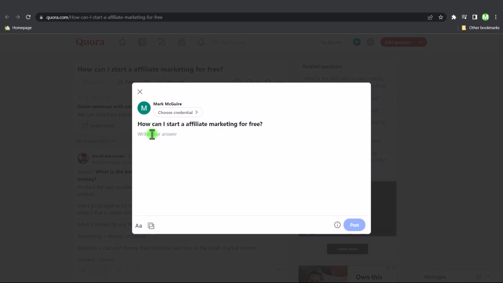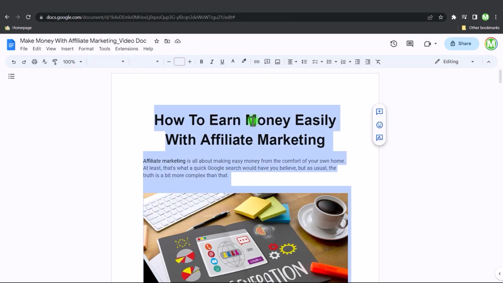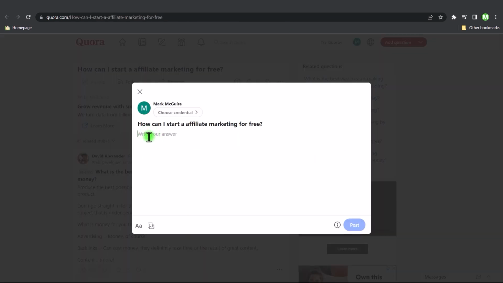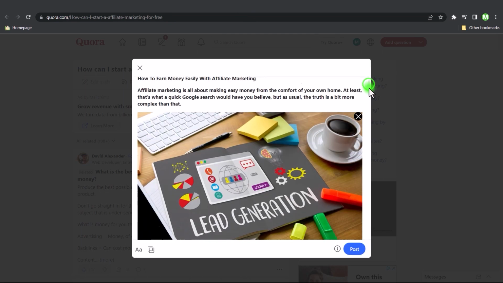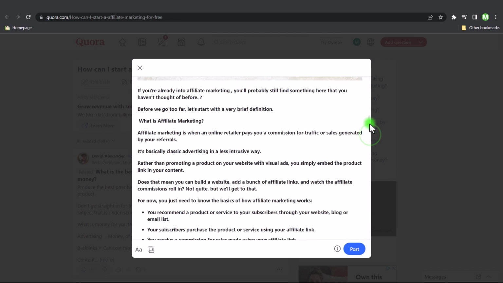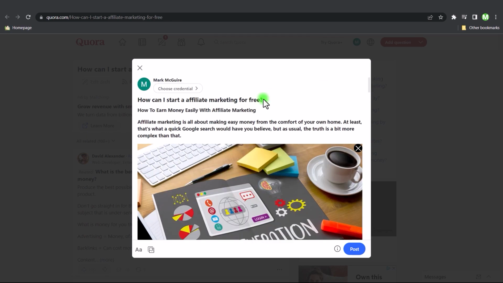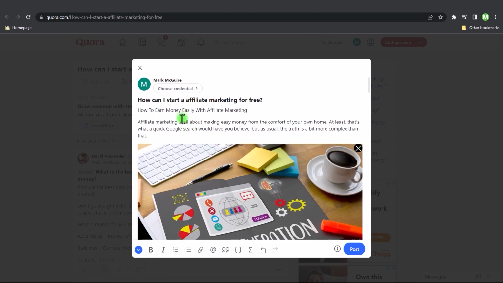And now that we got our answer box open, we're just going to come back to our Google Doc, highlight it and copy it. Then we're going to come back to Quora and paste it in. And as you see, we have a complete article and it really looks nice and professional. So now there's a couple of things that you can do here. As you can see, everything is bolded. So if I just highlight the entire article and then select bold, it's going to unbold it. And it looks a lot better.